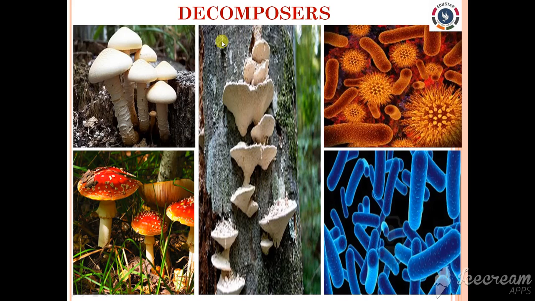Next, let us see about decomposers. The decomposers are the non-green microorganisms which are incapable of producing their own food. So these decomposers depend on the dead and decaying plant and animal bodies. These microorganisms have the ability to break down the complex organic compounds present in the dead organisms and their products into simpler substances, and these microorganisms are called decomposers. Clear? There are certain bacteria and fungi which act as decomposers as well.